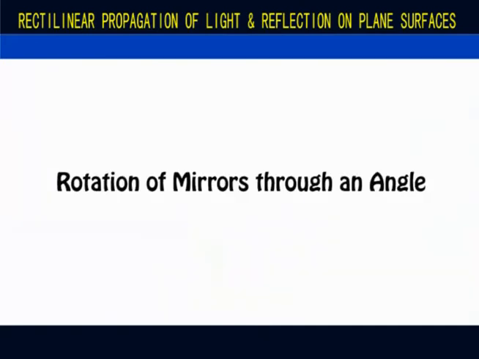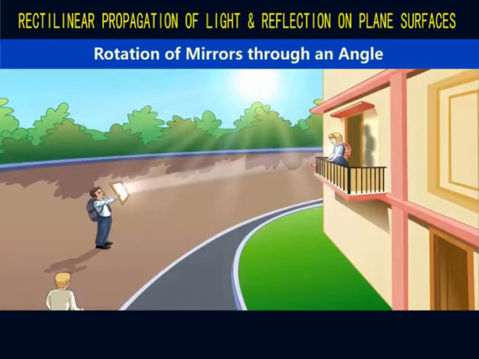Next, rotation of mirrors through an angle. Now, consider this kid reflecting the sun's rays to a friend standing on the balcony of a building. He also wants to reflect the same rays to another friend standing some distance away on the road. If the lines joining the kid to the two friends make an angle of 120 degrees, by what angle should the kid rotate the mirror?